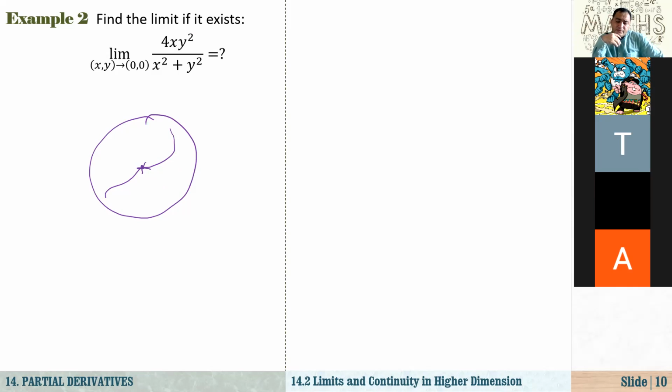Because by the definition, regardless of your approaching direction to this point, the value of the function must get closer to L. But if you choose different paths and they produce different values, the function is approaching two different values, which means the function does not have a limit.